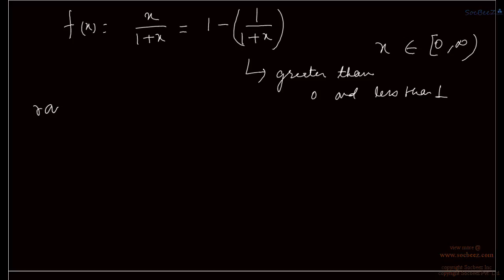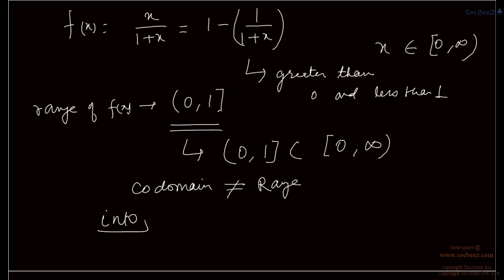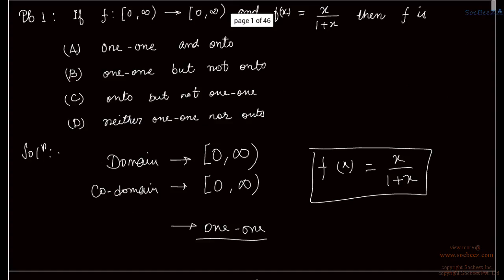So the range of f(x) is from 0 to 1, right? Okay, so this set is a part of this set 0 to infinity. So here the codomain is not equal to the range set, so the function is into. So we have one-one and into function, one-one but not onto, so option B is correct.